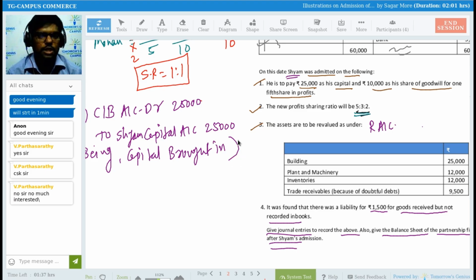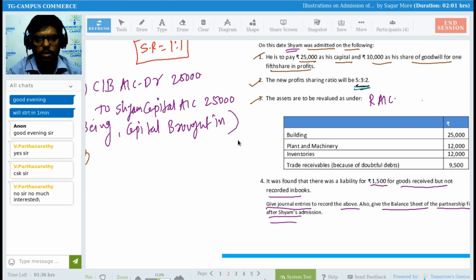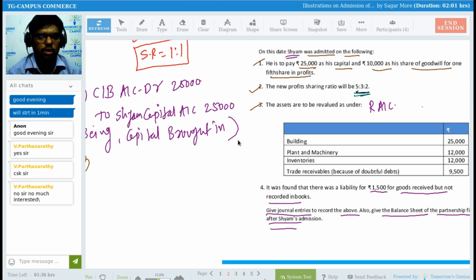Okay, so which goodwill adjustment do we have to do? Sadhna, Shivarish, Parsati. Goodwill amount brought in by the partner. Which entry do we have to pass for the goodwill amount brought in by the partner? We have already done this adjustment. Yes, absolutely right. Cash or bank account we have to debit, and which account do we have to credit? The old partners, in their sacrifice ratio, right, Sadhna?